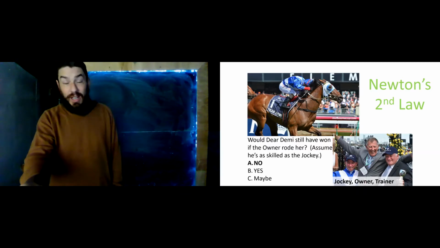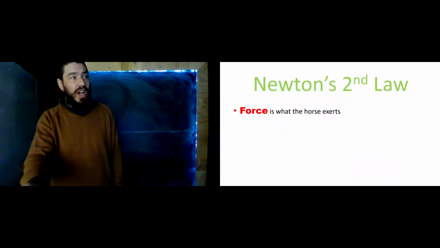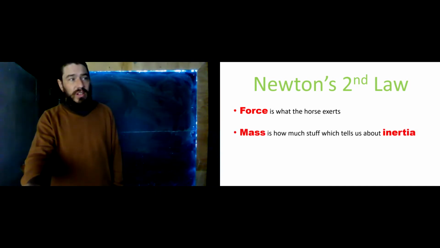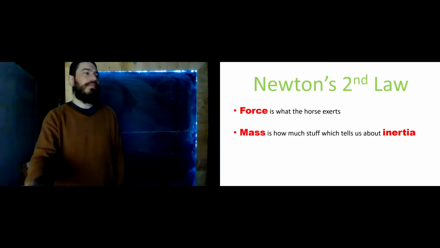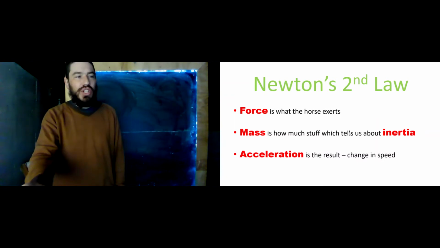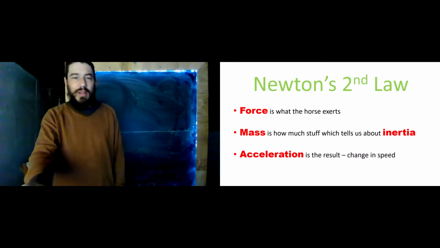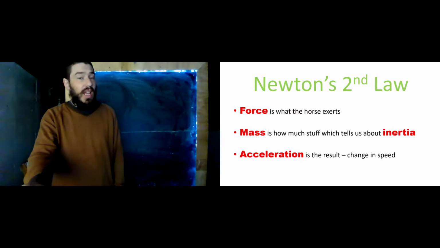Why not? Well, because the owner clearly is a much larger human. The owner clearly has more mass than the jockey does. Newton's second law is a cause and effect relationship. Force is what the horse exerts. Mass tells us about how much stuff, and remember that mass is the same as inertia, right? And acceleration is the result, a change in speed. In other words, this horse can speed up much faster with the jockey on board than if they had the owner on board.